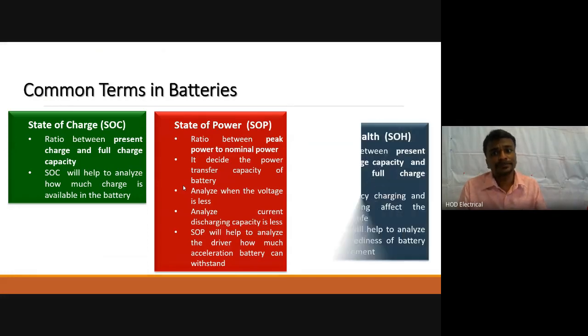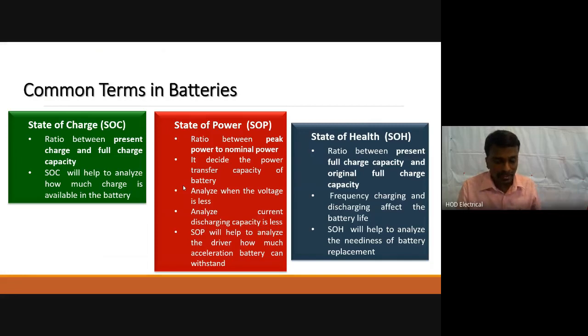Then third one is state of health. Normally, many times we will charge a battery and discharge it, utilize it, then again charge it, again discharge. Different times we will charge and discharge. As the frequency of charging and discharging is more, automatically battery life will reduce. So we should understand this with the help of state of health. We can understand how long we can use this battery, whether I should replace it immediately, or whether I can still use it.